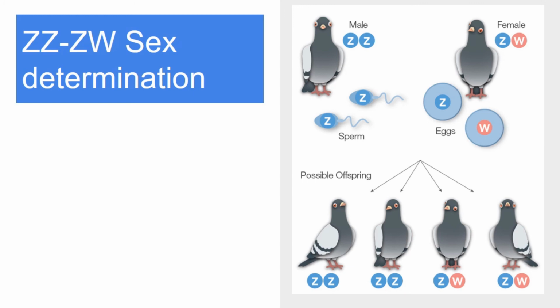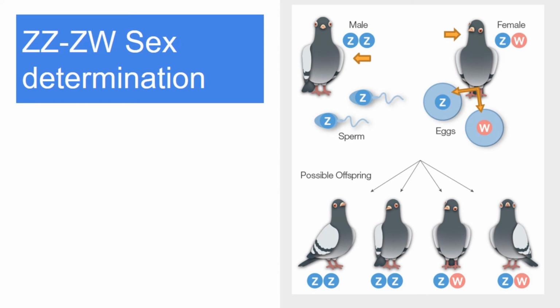ZZ-ZW sex determination. Here, females are heterogametic and males are homogametic. Females have one Z chromosome and one W chromosome. They produce two types of eggs. Half of the eggs have a Z chromosome and the other half have a W chromosome.